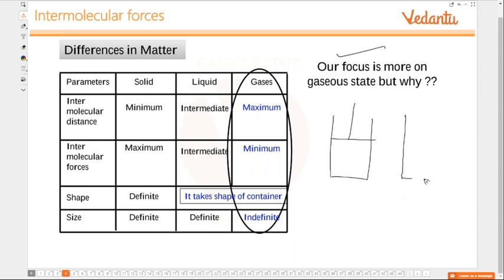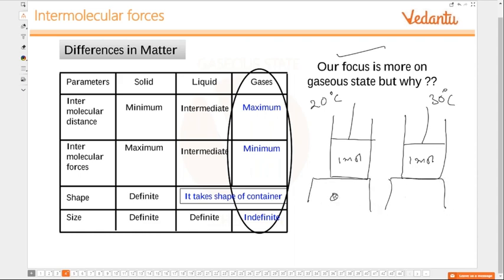Supposing you have got two gases, one at say 20 degrees and another at 30 degrees centigrade. They will be occupying different volumes, isn't it? 1 mole of both of them. But bring both of them to a temperature of 0 degrees centigrade. Cool them to 0 degrees centigrade.